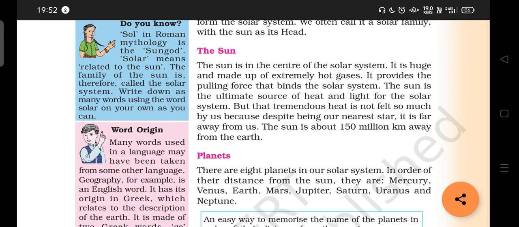Otherwise, the planets may fall off and move away from the orbit. How is it that the planets move exactly on the orbit? It is because of the pulling force of the Sun, because it is extremely hot and made up of hot gases. Then, how far is the Sun from the Earth? It is about 150 million kilometers away from the Earth. Please underline that and give a reading.